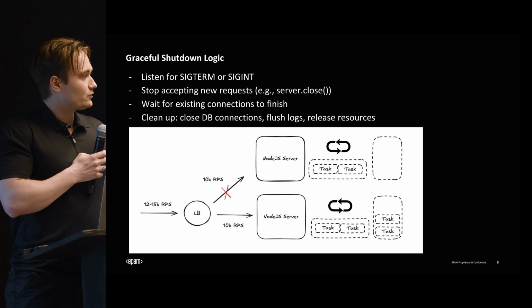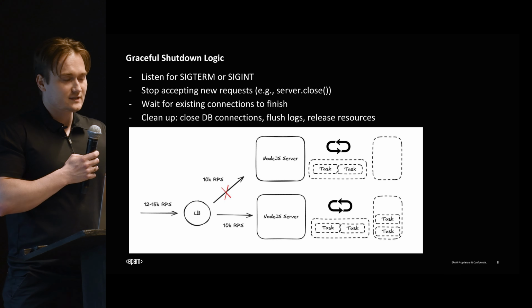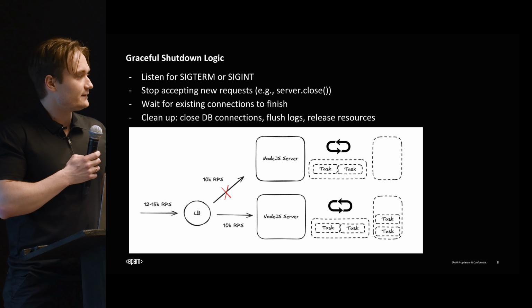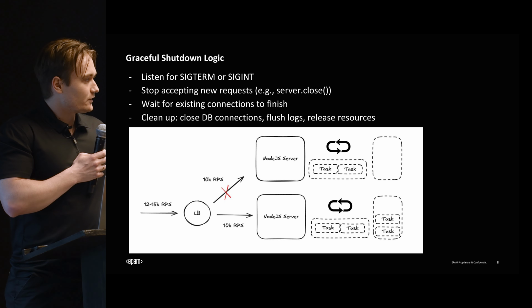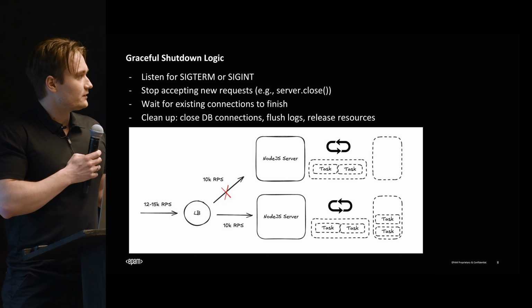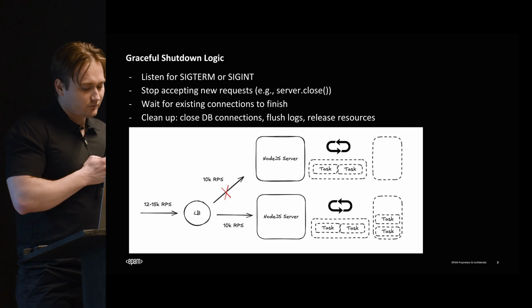So we're going to wait for it to close the connection to the DB. We're going to wait for the flush of logs. All the resources are released because we have this event loop. Essentially, we're waiting for that event loop to finish, or waiting for the process to finish, and then we close it. So this is a little bit better than what we did earlier. We're restarting the server, but we're waiting for everything to finish. We're waiting for it to close, and the system will be up and running again.